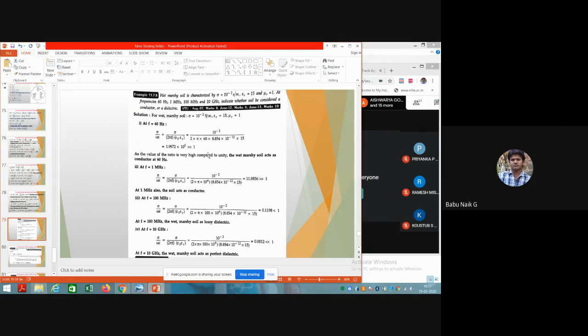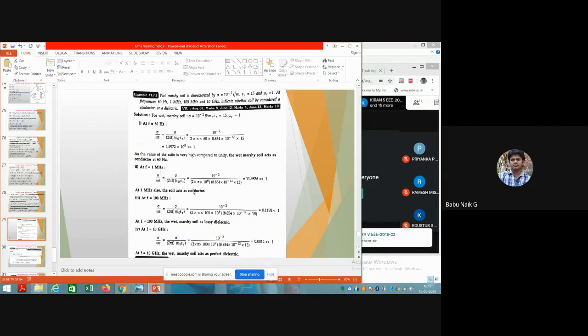So you can see here, 60 hertz gives 10 to the power of 5, whereas 1 megahertz gives a value that is still much greater than 1. Further, it is going to reduce. Comparing, 11.9836 is very high compared with 1. So at 1 megahertz, it will also act as a conductor.